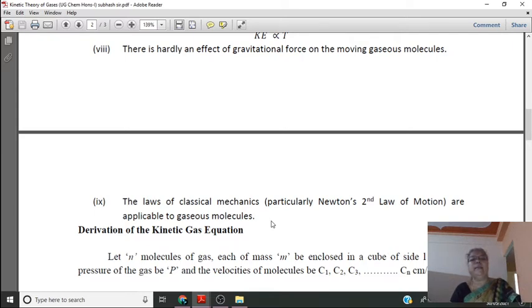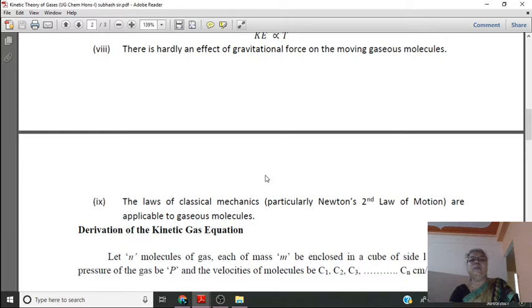Equal action gives an equal reaction. That is Newton's second law of motion. It is applicable to the gas molecules. These are the major postulates made by the scientist.